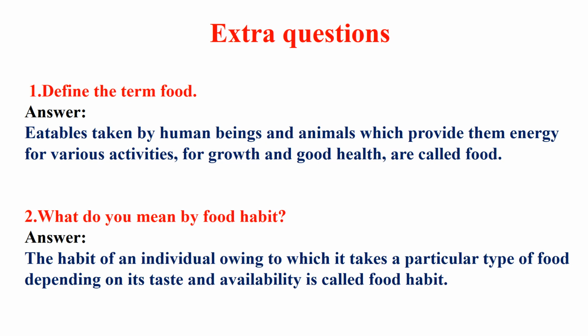What do you mean by food habit? The habit of an individual, owing to which it takes a particular type of food depending on its taste and availability, is called food habit. So you have already read that on the basis of food habit, animals can be divided into 3 groups. First is herbivores, next carnivores, and then omnivores.